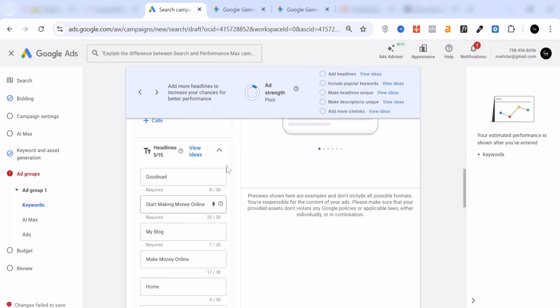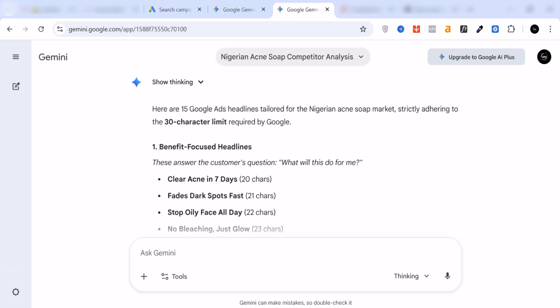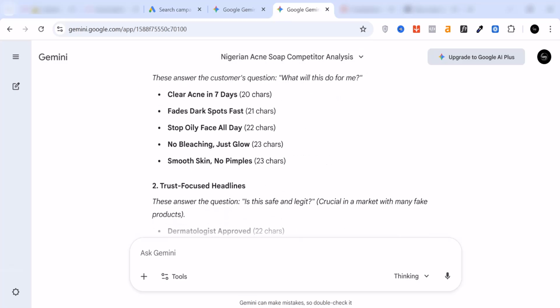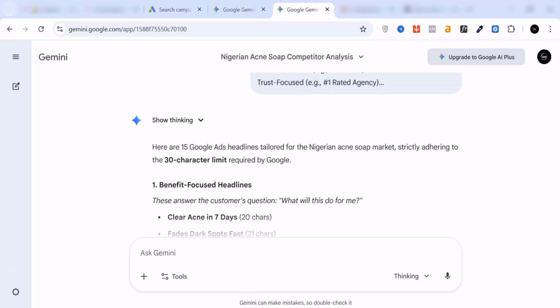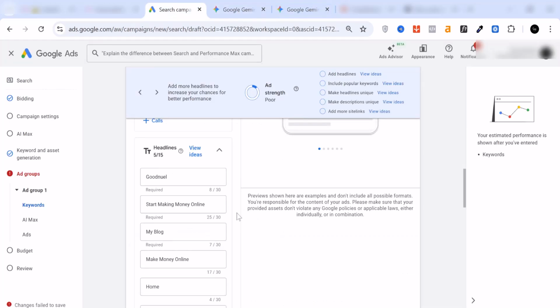So now we are in the Google Ads, and what we have to do is we want to get the 15 headlines that we've created right here, and then we want to replace them. We want to come here, and then we want to replace them right here. So I want you to notice how our ad strength will significantly improve because we are using the right system. We are getting what already works and what gives Google the power to properly optimize our campaigns.